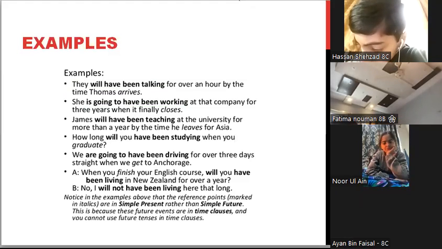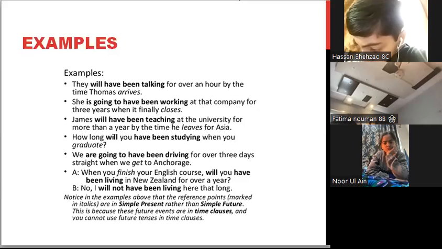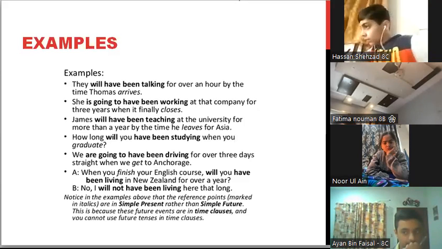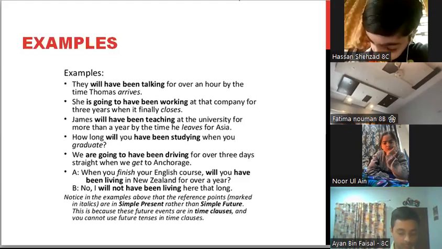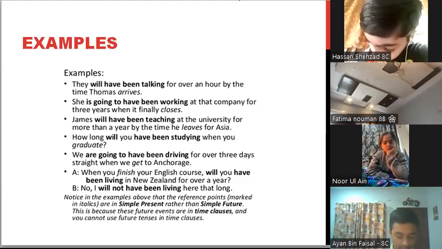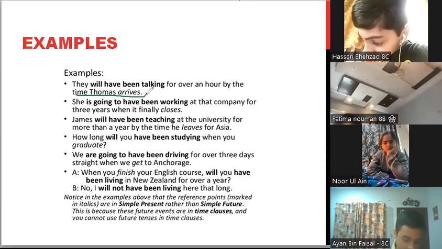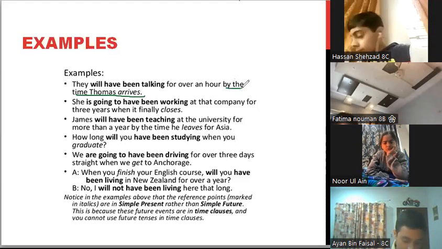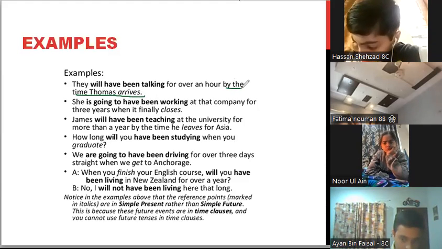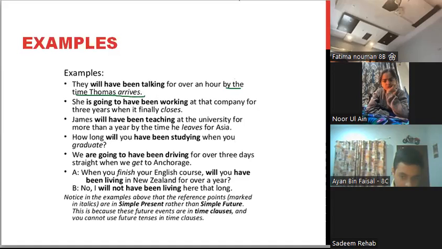Notice in the examples above that the reference points marked in italics are in the simple present. यही चीज मैंने आपको सबसे पहले शुरू में बता दी है, rather than the simple future. This is because these future events are in time clauses and you cannot use future tense in the time clause. ठीक है? क्योंकि ये time clause count होता है, by the time Thomas arrives. ये पूरा जो है क्योंकि ये time clause count होता है, time clause में हम कभी भी future event का reference नहीं देते, वो हम हमेशा simple present या simple past use करते हैं as needed.